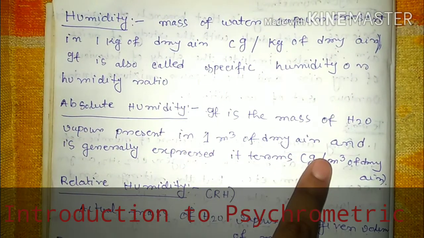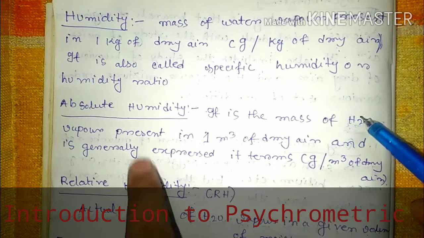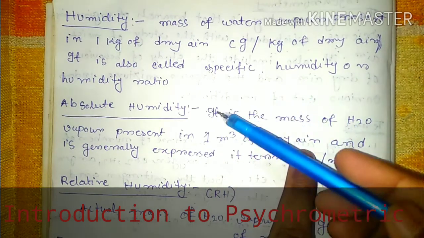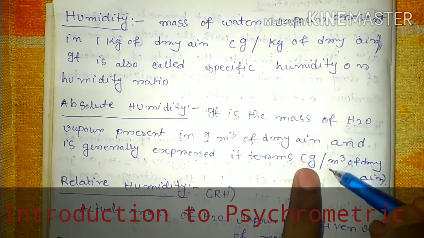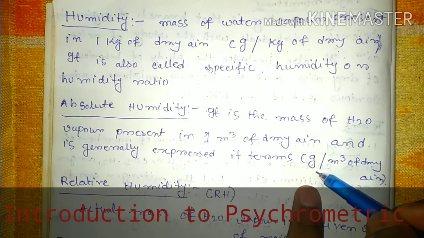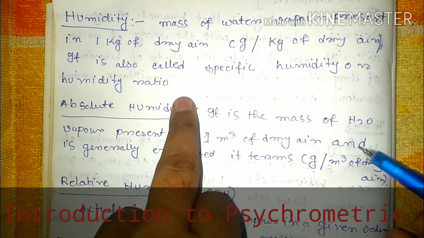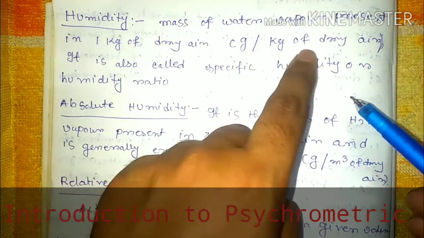Other than that, everything is the same. The mass of water vapor present in 1 meter cube of dry air is called absolute humidity, which is designated in gram per meter cube of dry air, and in case of humidity, gram per kg of dry air.